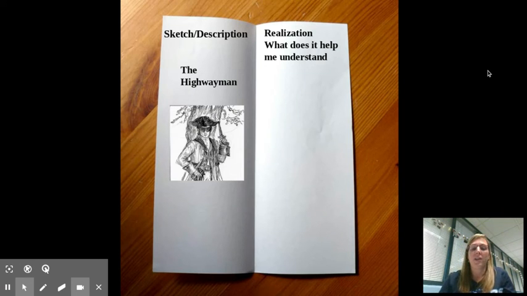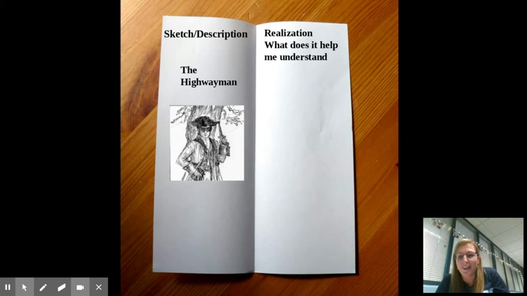Okay, I cheated. I copied my image right here. So here's a sketch of what yours might look like. And you can see he's got this French cocked hat on his forehead. The lace is part of the fanciness of his shirt. He's got his pistol. So you can take a look at this Highwayman, all right?